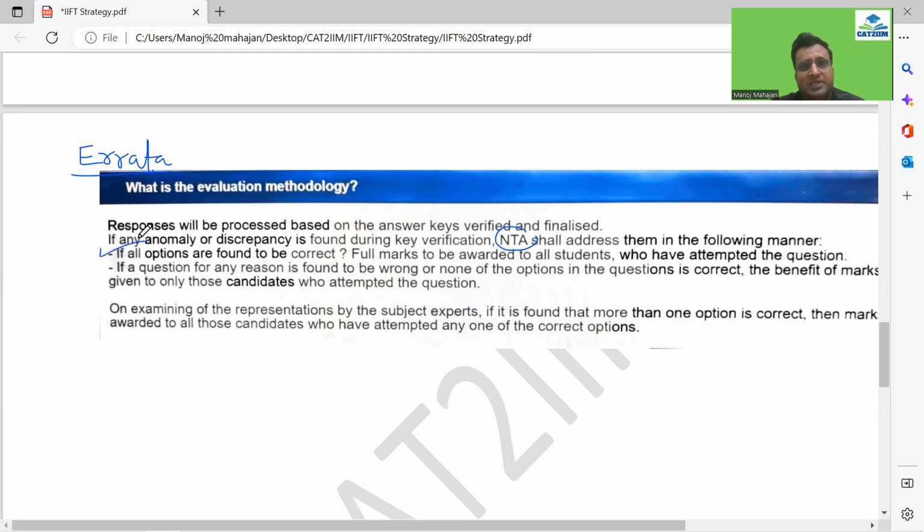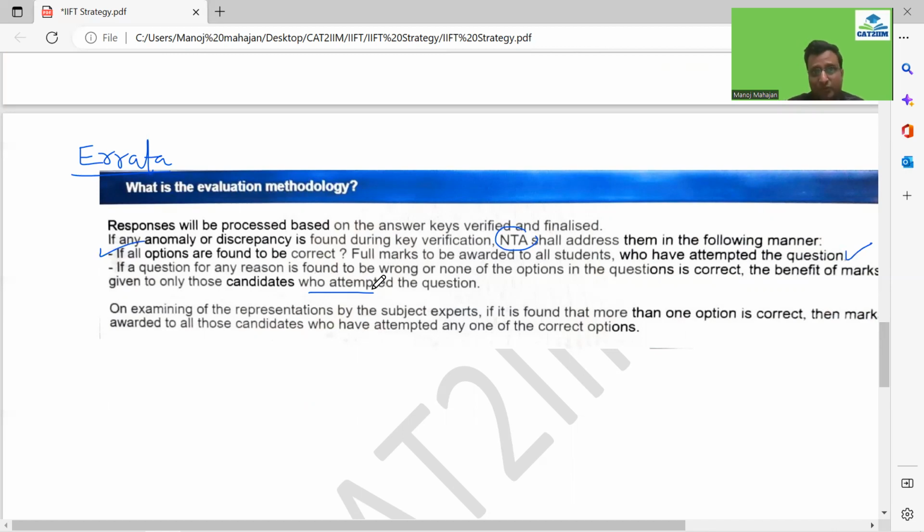If all options are found to be correct, full marks will be awarded to all students who have attempted the question, guys. That is one thing. Second, if a question for any reason is found to be wrong, or none of the options in the question is correct, the benefit of marks will be given only to those students who have attempted it, guys. So it is not given to everyone, right? Remember, those who have attempted.